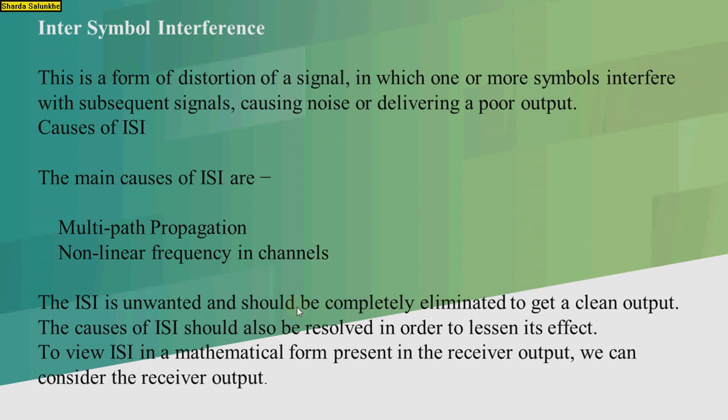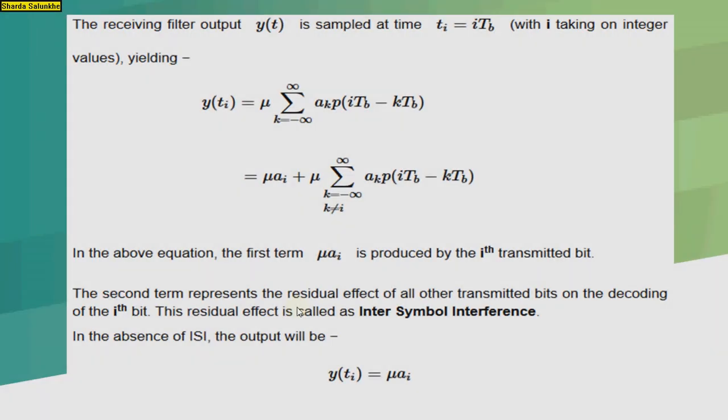To view the intersymbol interference in mathematical form present in the receiver output, we can consider the receiver output y sampled at the TB period. So we can take i as an integer. For this derivation you can use pen and paper so you can understand the receiving output, which is considered as intersymbol interference. So y of t is equal to mu summation k equals minus infinity to infinity a k p of tb minus k tb, that is mu a i plus mu summation over k not equal to i, minus infinity to infinity, a k p of (i tb minus k tb).